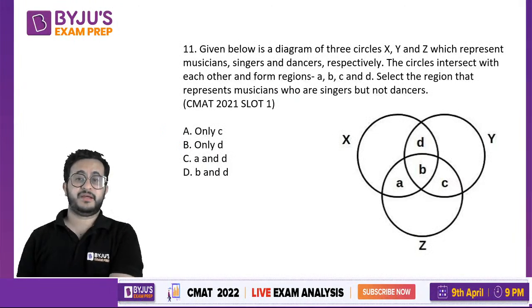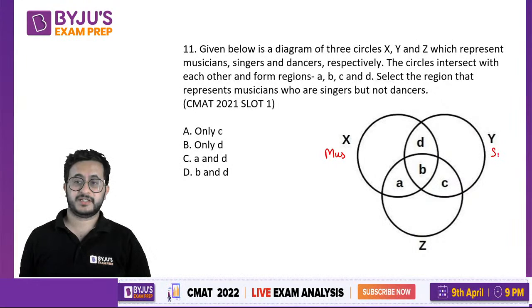Given below is a diagram of three circles X, Y, and Z which represent musicians. So X represents musicians, Y represents singers, and Z represents dancers.